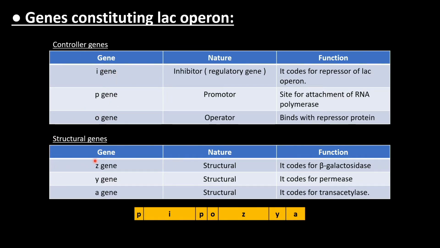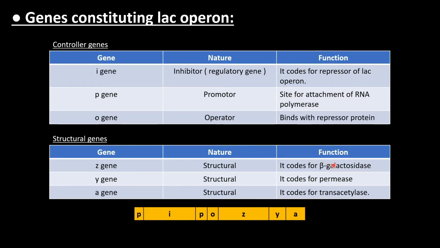And the next 3 are structural genes. They synthesize the enzymes: Z gene, Y gene and A gene. The Z gene codes for beta galactosidase. The Y gene codes for permease, and the A gene codes for trans-acetylase.